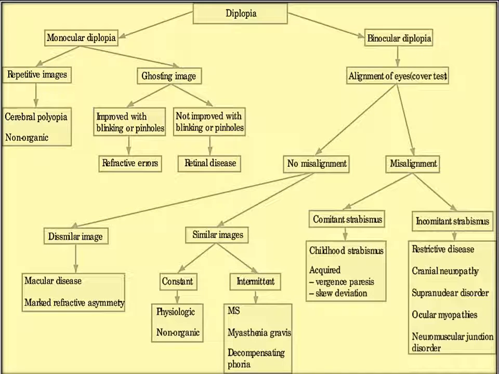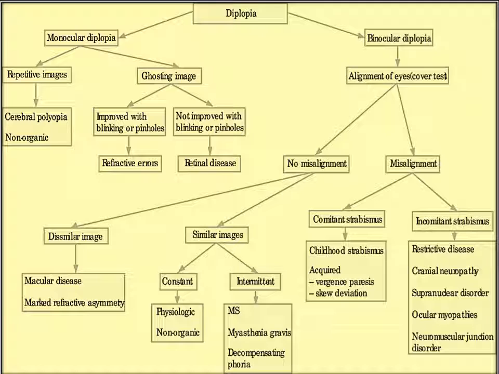Now this is a beautiful slide that summarizes the entire concept of diplopia through a flowchart, from what I have been explaining to you so far. If you go through this, the entire concept of diplopia will be absolutely clear to you. Here diplopia has been classified into monocular diplopia and binocular diplopia, as I have explained before. Monocular diplopia depends on the kind of images being appreciated, and how to differentiate whether it is due to any retinal pathology or due to refractive error, with the help of pinhole and blinking. So you can go through this.